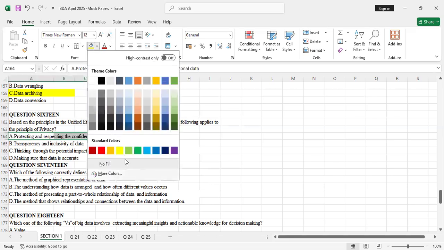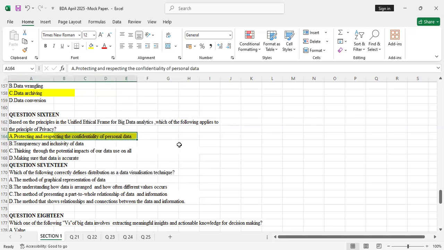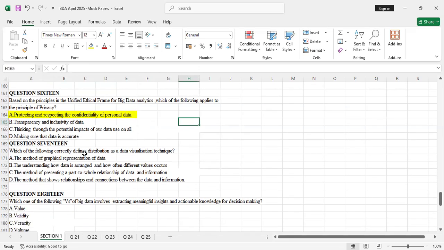Then B, what did B say? Transparency and inclusivity of data. Now let's talk about the transparency of data, so that does not involve anything to do with privacy. Then C, thinking through the potential impacts of our data use on all: no. D, making sure that data is accurate: that's not privacy. So privacy is all about protecting and respecting the confidentiality of personal data.